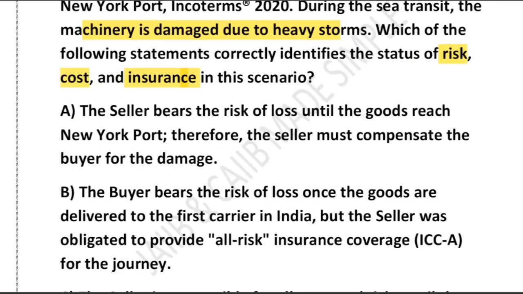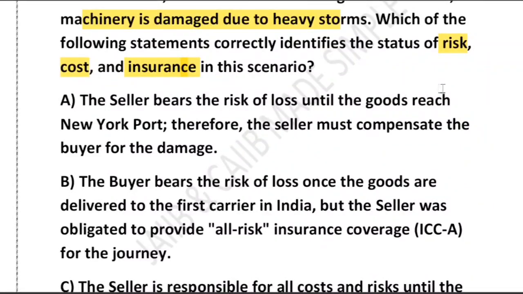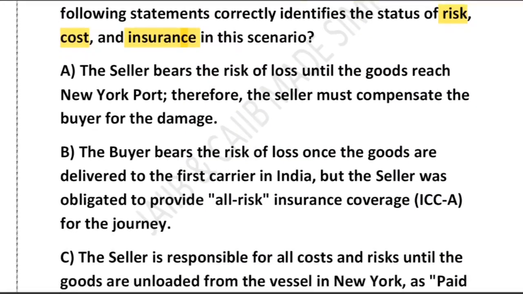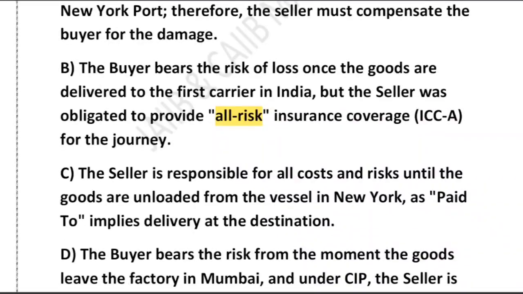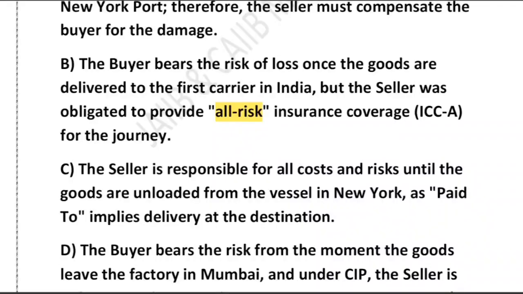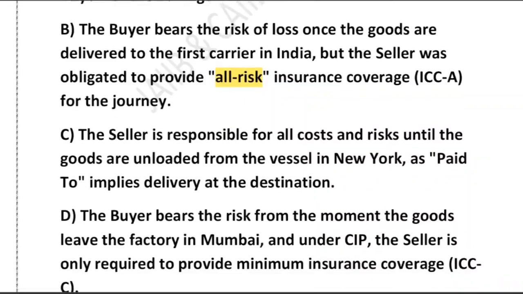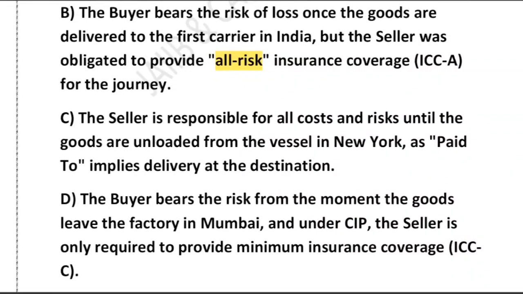Option A says the seller bears the risk of loss until the goods reach New York port, therefore the seller must compensate the buyer for the damage. Option B, the buyer bears the risk of loss once the goods are delivered to the first carrier in India, but the seller was obligated to provide all risk insurance coverage for the journey. Option C, the seller is responsible for all the cost and risk until the goods are unloaded from the vessel in New York as paid to. Option D, the buyer bears the risk from the moment the goods leave the factory in Mumbai, and under CIP the seller is only required to provide minimum insurance coverage.